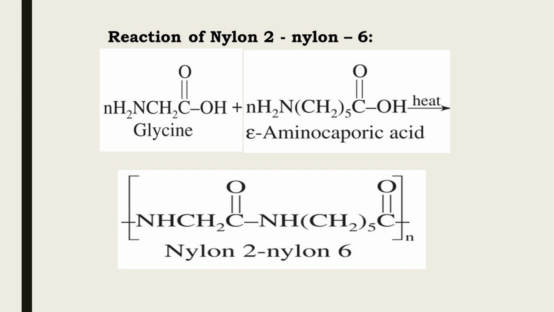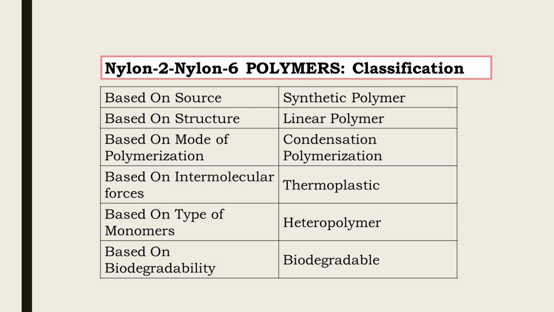It is a biodegradable polymer. The classification of nylon 2 nylon 6 is as follows. On the basis of source, nylon 2 nylon 6 is a synthetic polymer. Based on structure, it is a linear polymer. Based on mode of polymerization, it is a condensation polymer. Based on intermolecular forces, it is a thermoplastic. Based on type of monomer, it is a heteropolymer. And based on biodegradability, it is a biodegradable polymer.